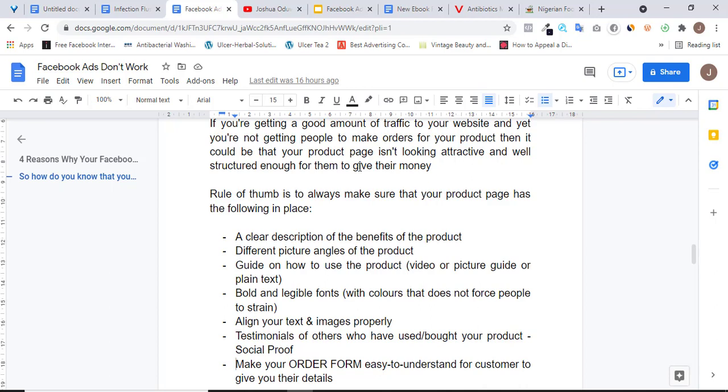All right. Another thing you should know is to align your text and images properly. Make sure your images and your text are properly arranged on your sales page or your product page.